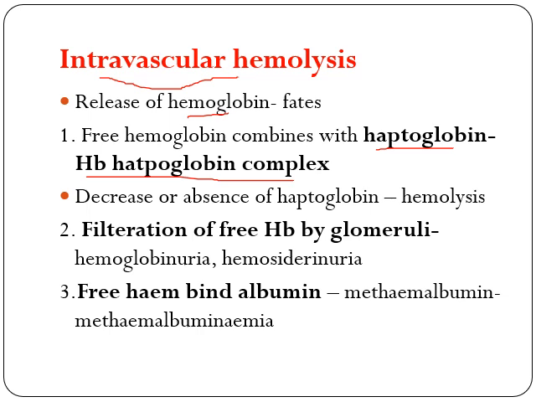Now this increased hemoglobin will outnumber the haptoglobin. So a stage will come when all the haptoglobin is consumed by this hemoglobin. So what is happening? There will be decrease or absence of haptoglobin. So this is an important marker of hemolysis.